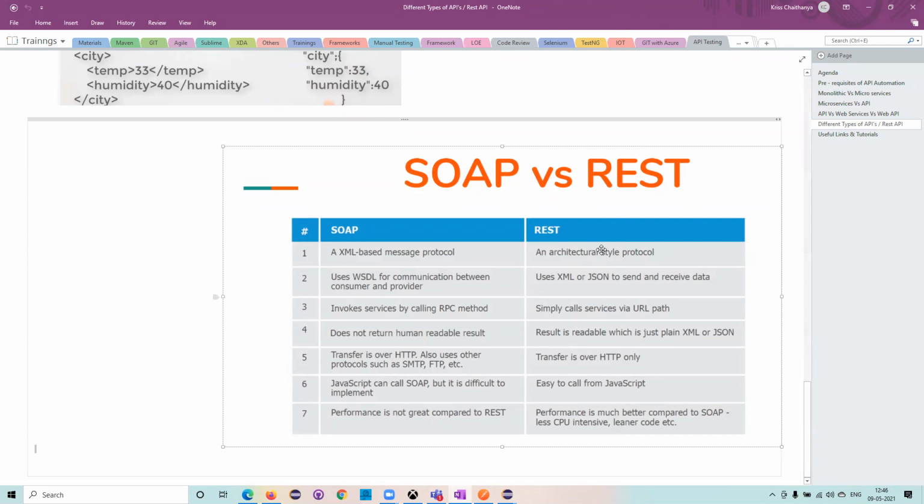Guys, it may be quite confusing, but still we should know why we came to REST and why the world is moving from REST to GraphQL. That is what Maulal was also explaining previously. So you need to understand those differences and what the different types of APIs available are. See, if someone comes and asks you, boss, have you done any GraphQL in your previous experience? Have you done GraphQL automation? Or do you know what is meant by GraphQL? Rather than staying blank, now at least you can say that this is a different type of API.